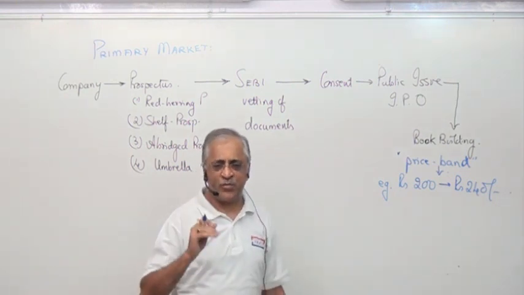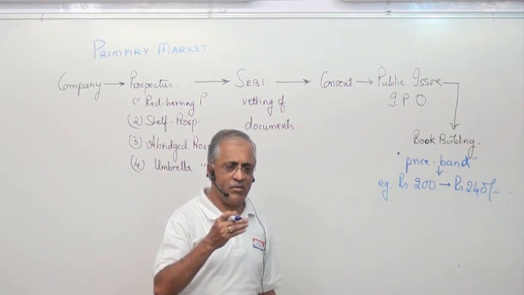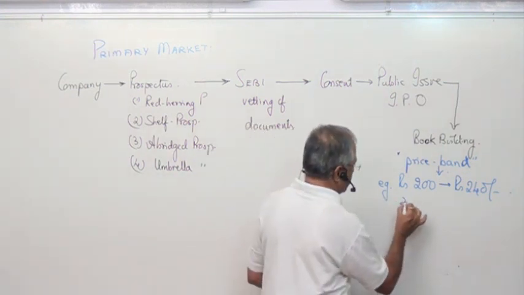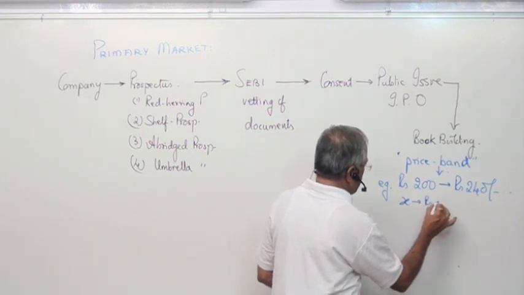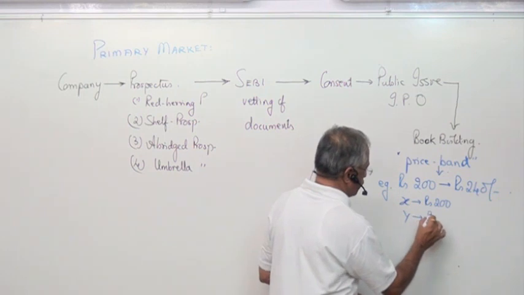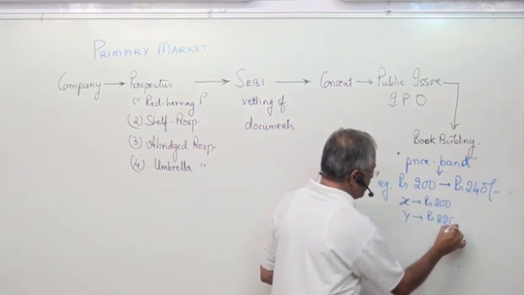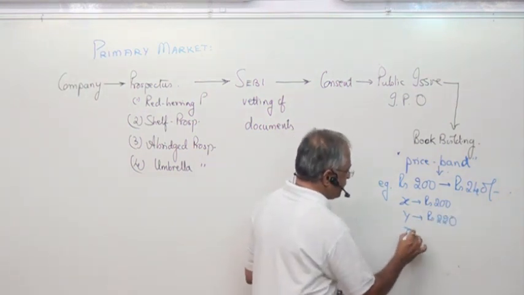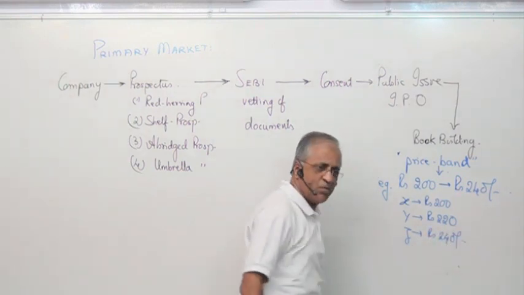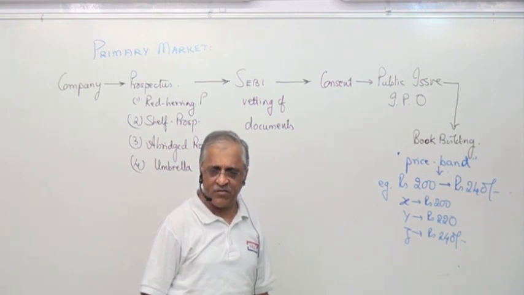In this price band, you can apply. If Mr. X feels the price of the shares is only 200 rupees, he can buy it for 200. Y feels no, I am ready to pay 220, he can pay. And Z feels that 240 is the right amount, he can pay the extra. Is that fine?